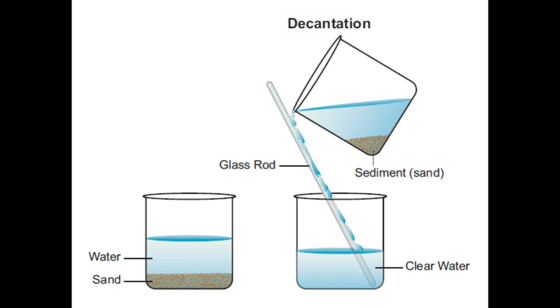Rice and pulses are often mixed with very fine straws, husk and dust particles which have to be removed before cooking. To remove these particles, rice or pulses are washed in water. The lighter impurities float while heavier rice grains sink to the bottom. This is called sedimentation. The water with the impurities is carefully poured out, leaving clean rice at the bottom. This is called decantation. We can separate mud from muddy water using the methods sedimentation, decantation, followed by filtration.